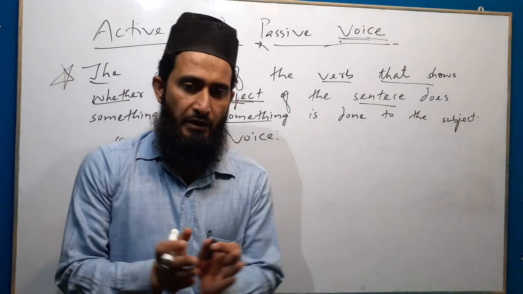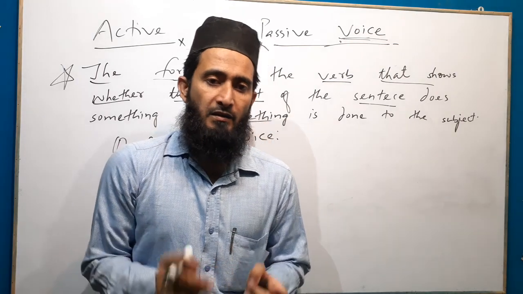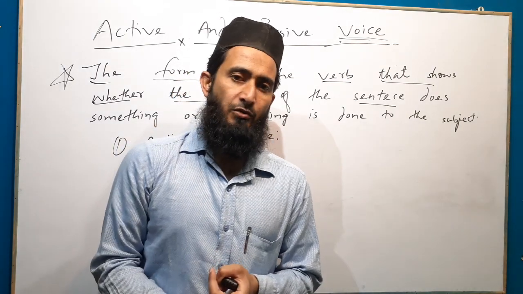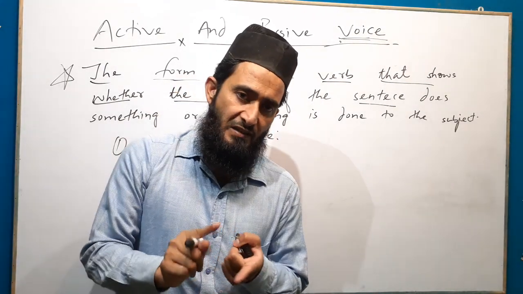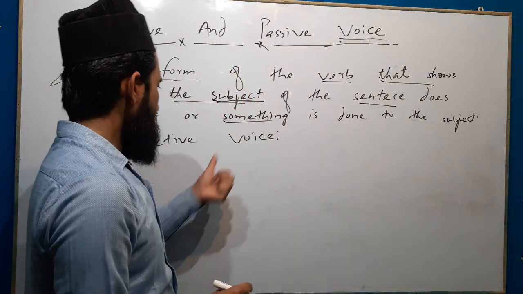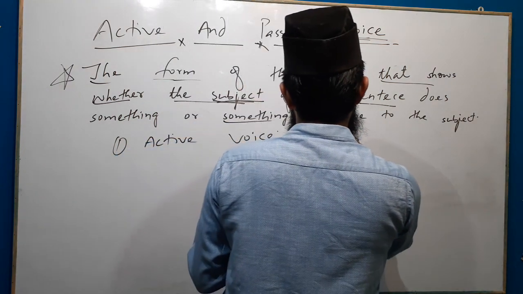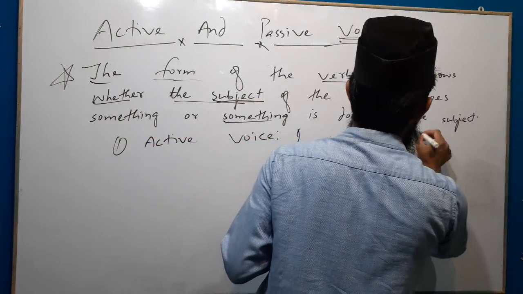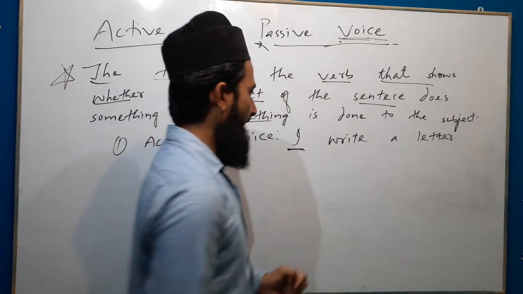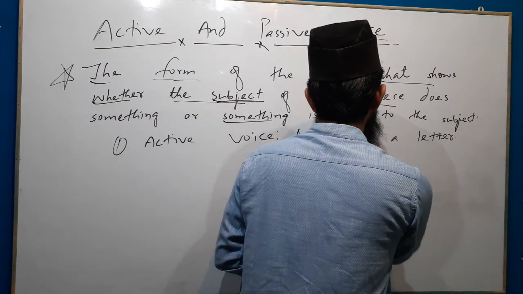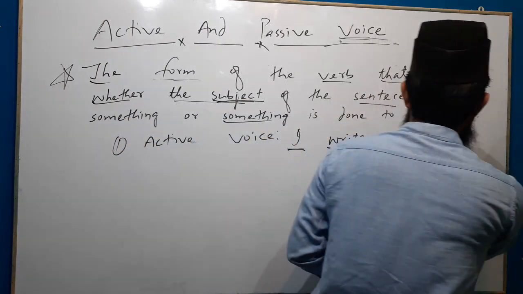How will we recognize that a sentence is in active voice or passive voice? If the subject is doing something in the sentence, then the sentence is said to be in active voice. For example, I write a letter. Here I is the subject and the subject I is doing the action. I write a letter, and letter is the object here.